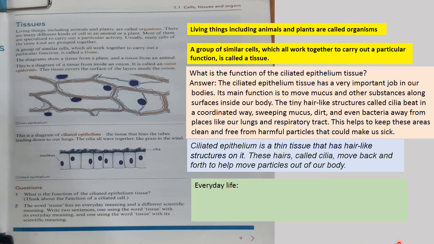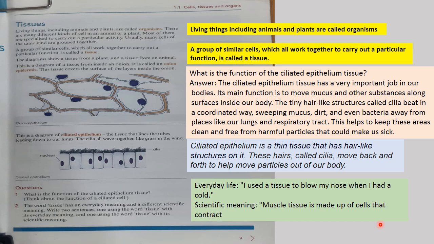For example, in everyday life we'll say, I used a tissue to blow my nose when I had a cold. And in the scientific meaning, we can say the muscle tissue is made up of cells that contract and relax to allow movement in our bodies. You see, all the muscles along the bones of our body are made up of such cells that contract and relax to allow us movement in our bodies.